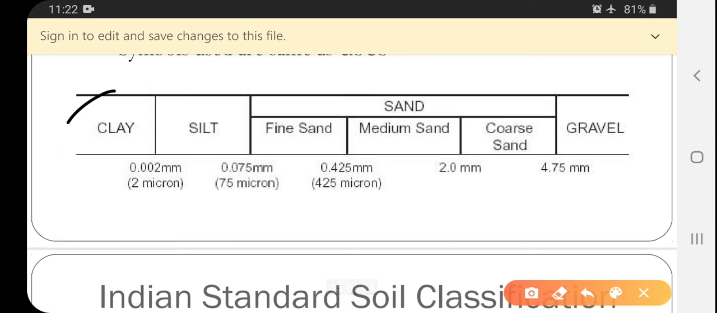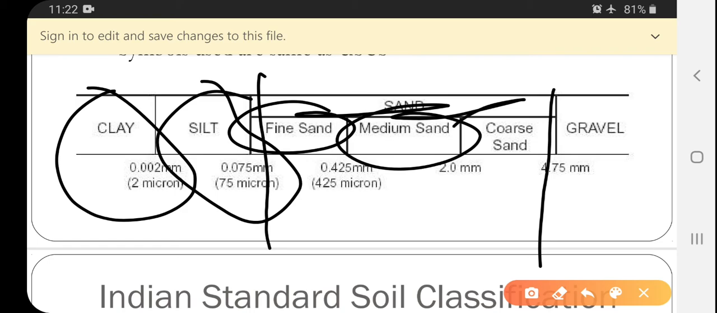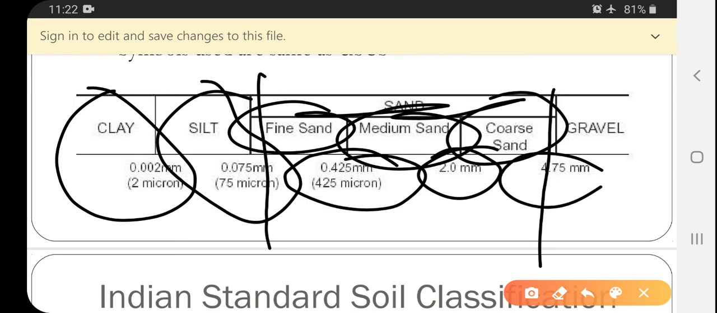For clay, 2 micron; silt, 0.075; for sand, 4.75 to 0.425 to 2. Again in the sand there are three categories, fine, medium and coarse. If it is fine, that will be restricted to 0.425 mm or 425 micron. If it is medium sand, 2 mm, or for coarse sand 4.75. Gravel is more than 4.75.